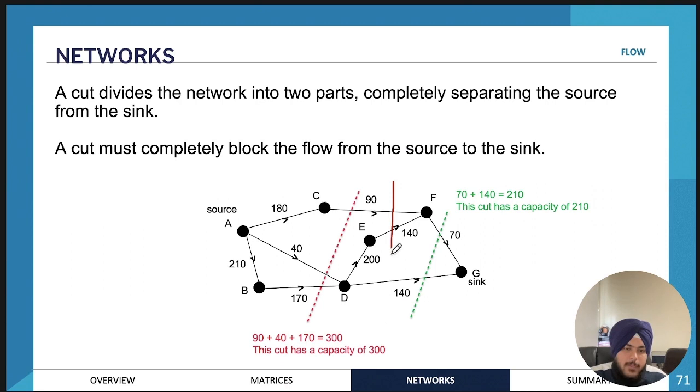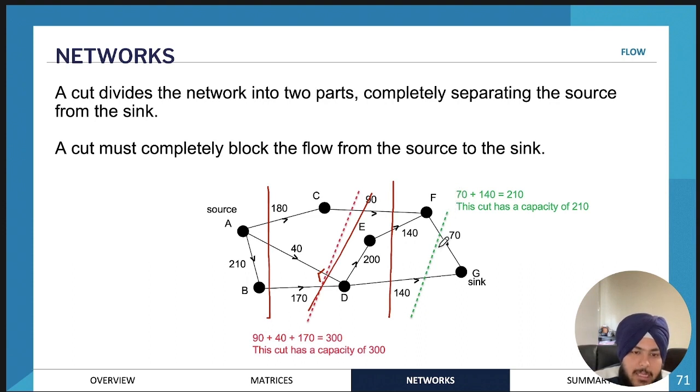Just to give you an example, we might do this cut, this cut, this cut. The important thing to note is you're only going to add up the pipes that are intersecting with the cut and that are flowing in the direction towards the sink, not towards the source. So if we had a pipe flowing in this direction, you wouldn't add up the capacity of that pipe when you're calculating the flow of that cut. So really important to note.